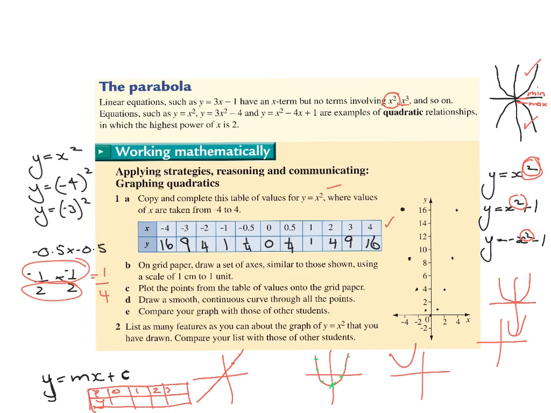You do not use a ruler. You sketch it neatly, using a pencil. A bit of practice helps. I often find it easier to start at the top right and come back down to the curve. Add arrows, because in actual fact that parabola does continue on forever. We've just happened to go from negative 4 to 4, but if I did extra values it would continue to go up.